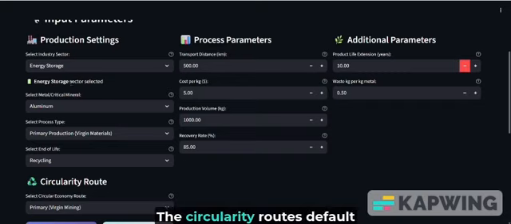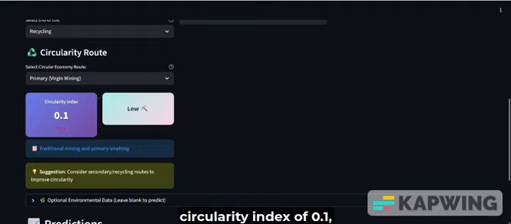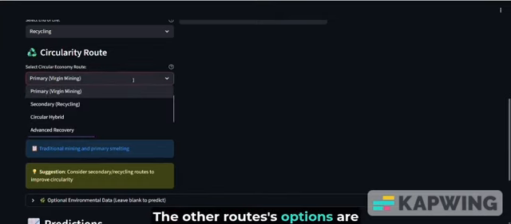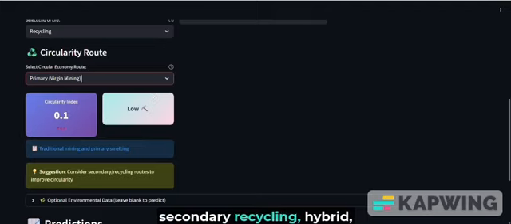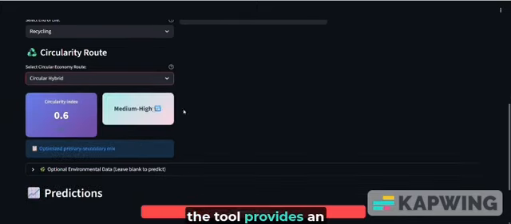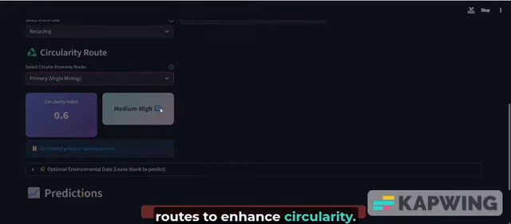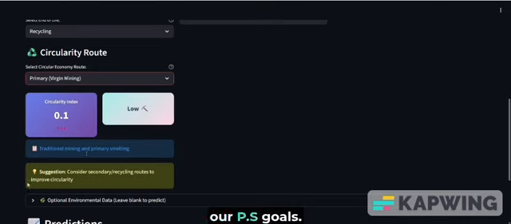The circularity routes default to virgin mining. This yields a predictably low circularity index of 0.1, classifying the overall sustainability rating as low. The other route options are secondary recycling, hybrid, material recovery, and refurbishment. Crucially, the tool provides intelligent recommendations. Suggestion: consider secondary recycling routes to enhance circularity. This is the key to our PS codes.